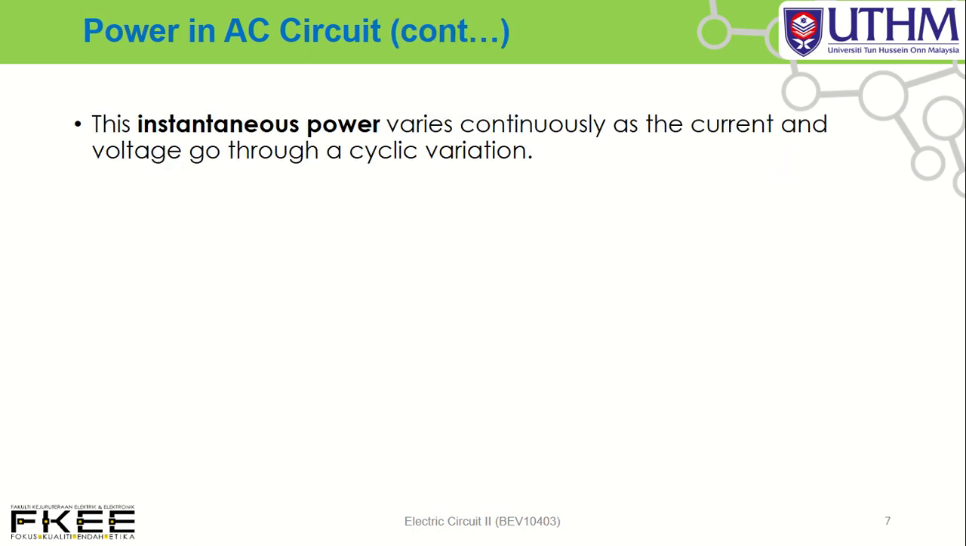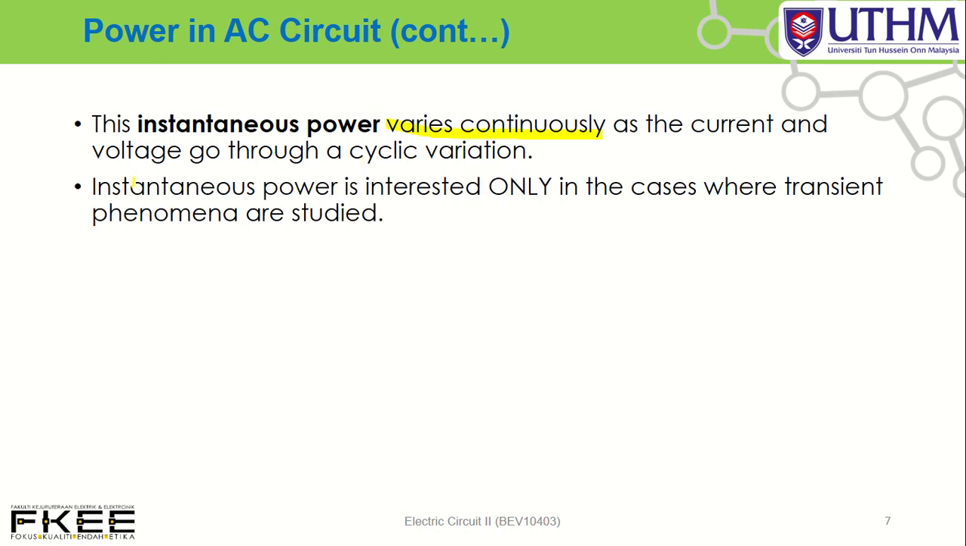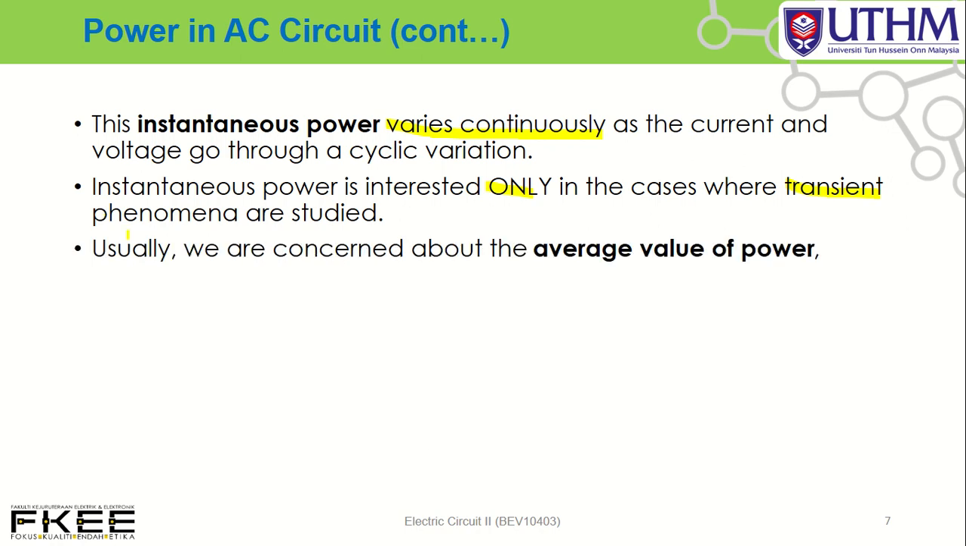Of course, instantaneous power basically varies as current and voltage go through a cyclic variation, because voltage and current in waveform always move from 0 to T second, for example. So instantaneous power basically is interesting only in transient phenomena study. Usually we are concerned about the average value of power.